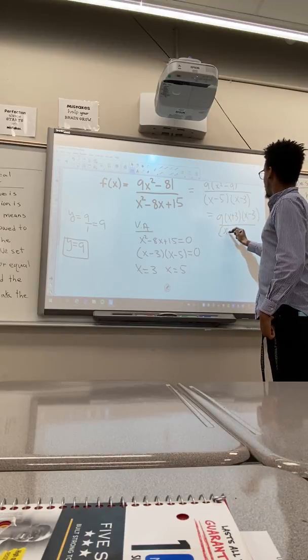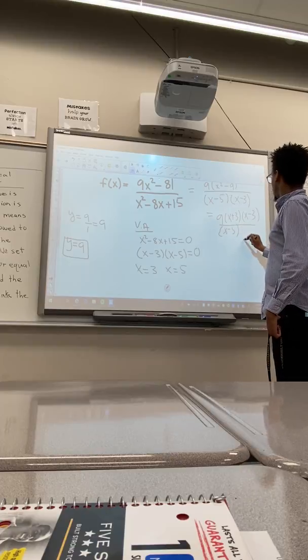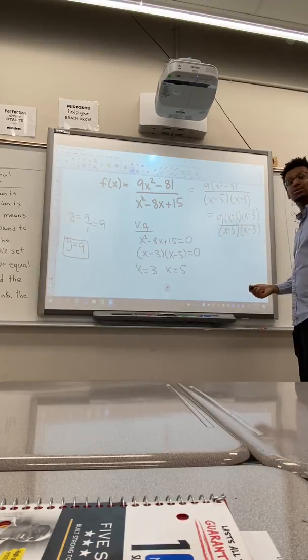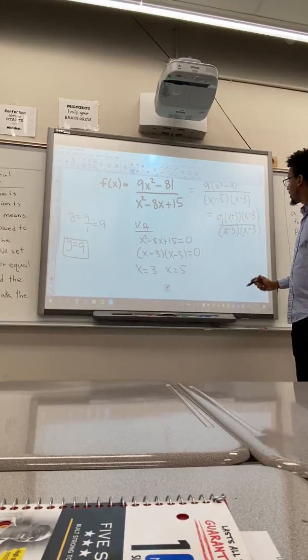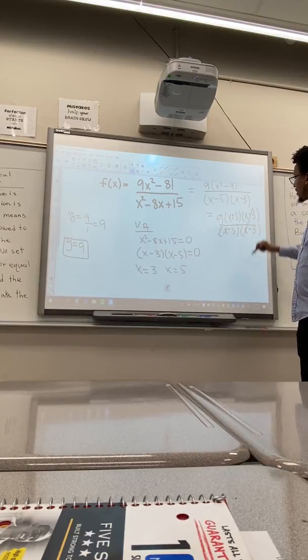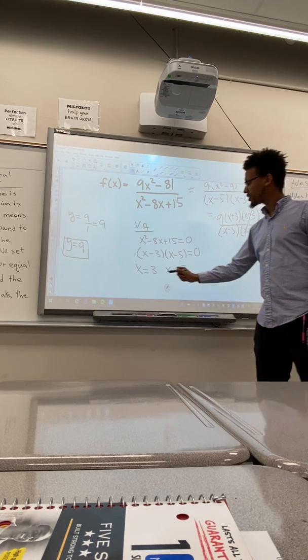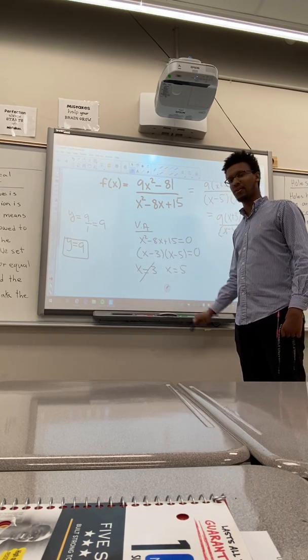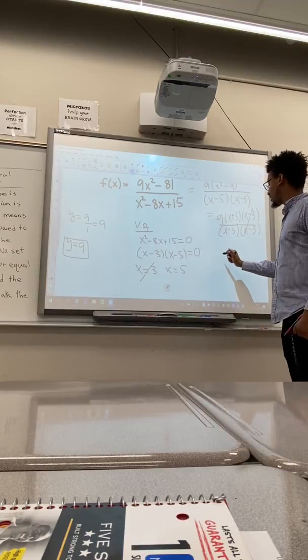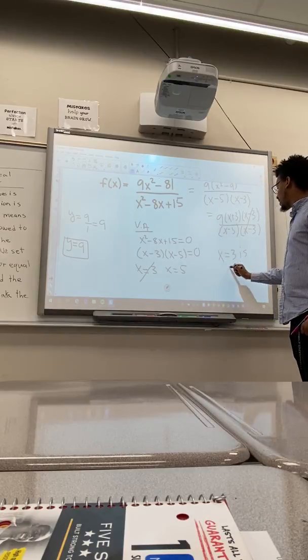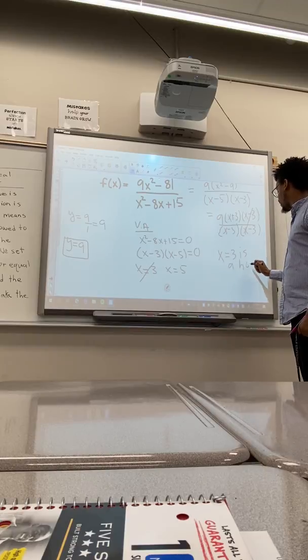and we'll copy our bottom. So, as you can see, these are going to divide out, and that means we are going to remove x equals 3, and that means x equals 3 is a hole.